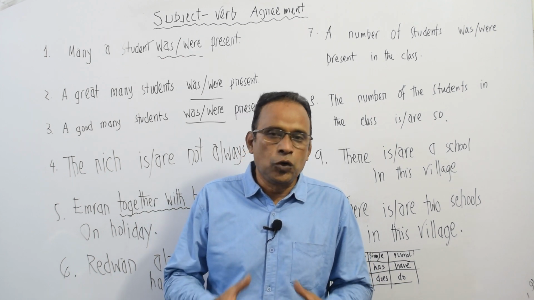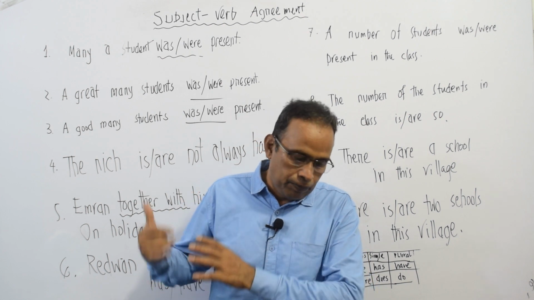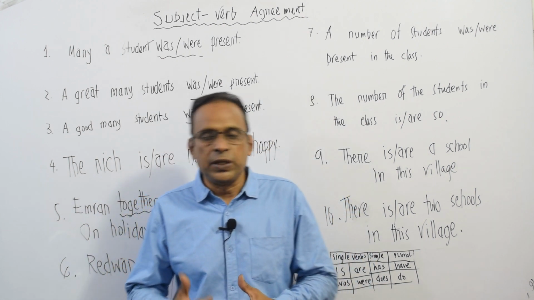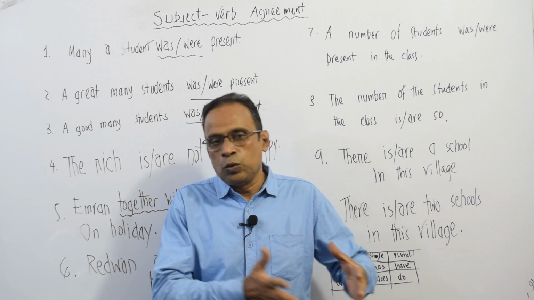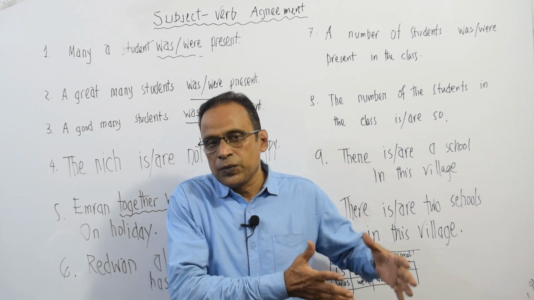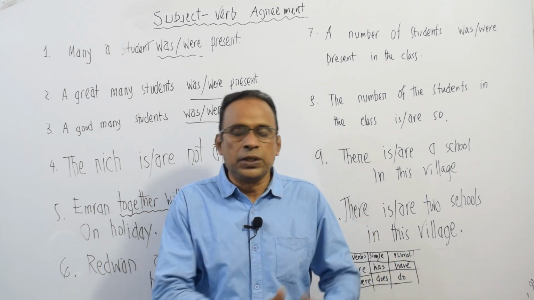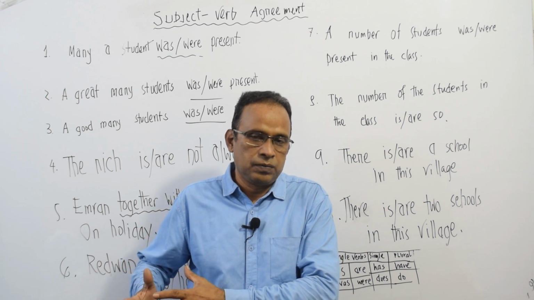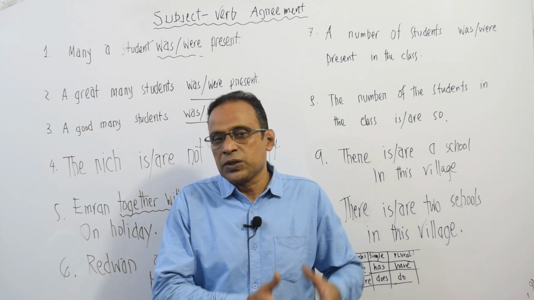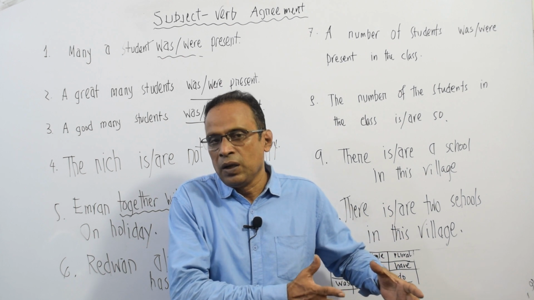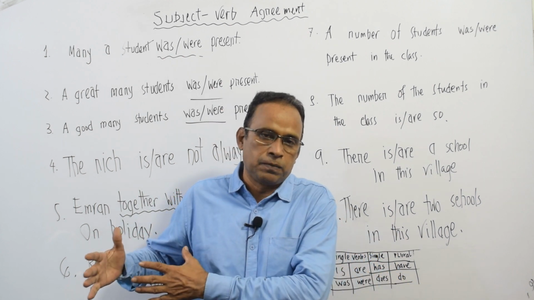So as I told you in my previous video, we use a single verb with the single subject. It means when our subject is third person single, verb will also be single.